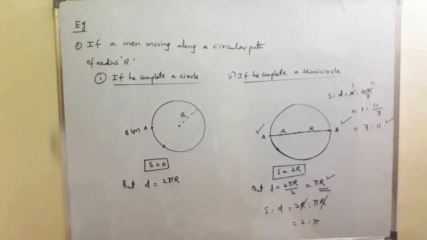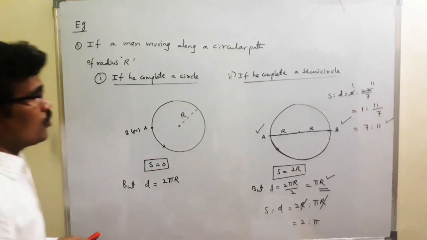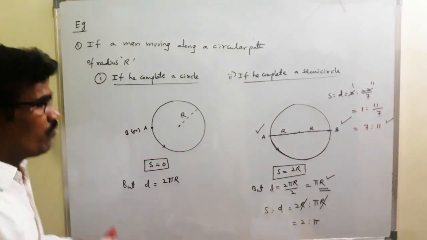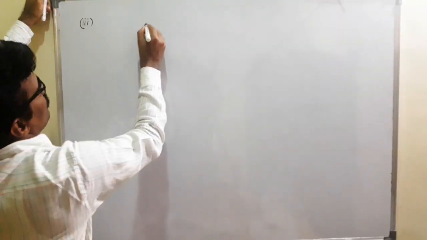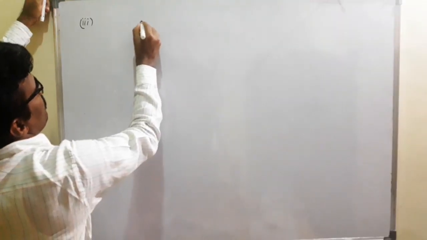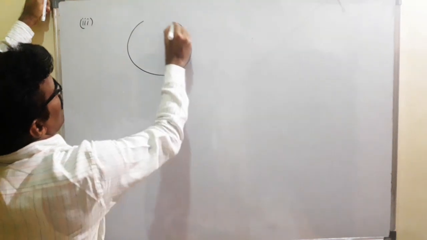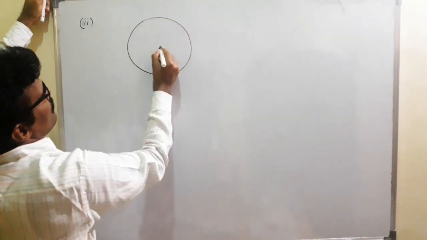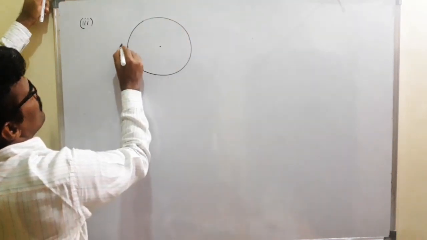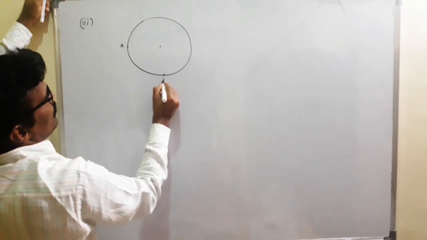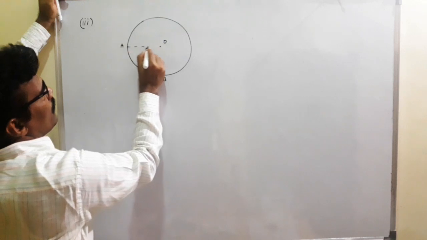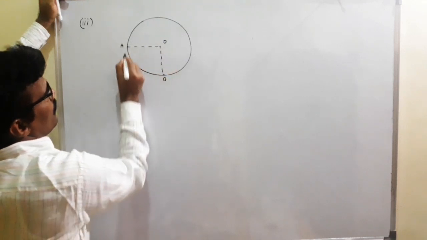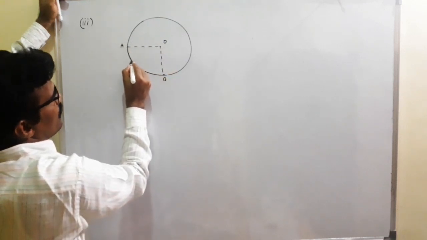Okay. Then after that, if we complete a quarter circle, 1/4 of a circle, what is your answer? If we complete a quarter circle, this is the center of the circle, the point A, this point B, then he moves along a circular path.